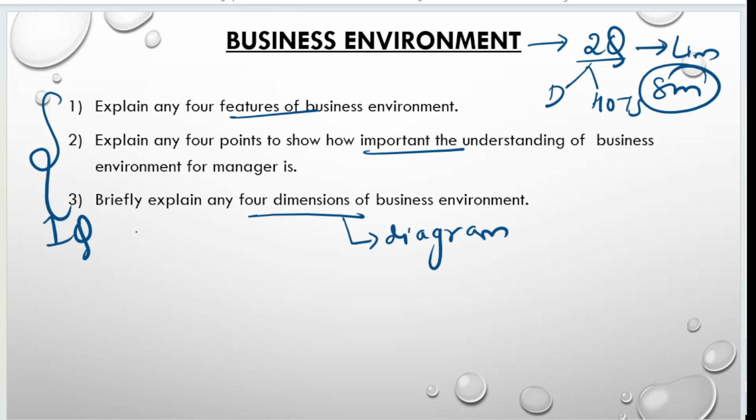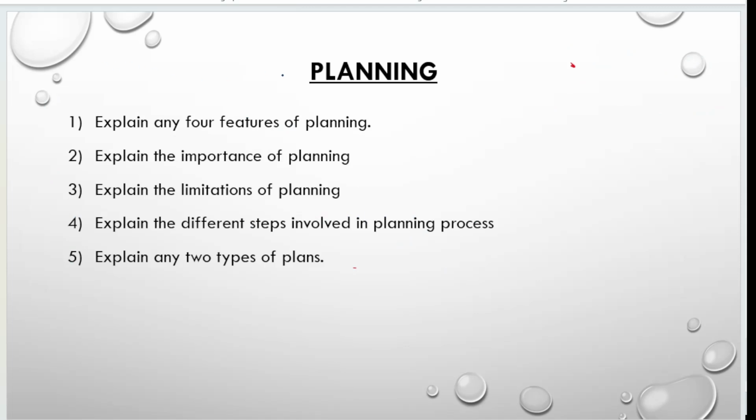Okay. Next, planning. You take this chapter. You don't skip this chapter for your 4 marks. See, planning is a very simple and very easy chapter for your 4 marks because here you are going to get all the direct questions. Okay. One is features of planning, another one is importance of planning, limitations of planning, what are the different steps involved in the planning process, and types of plans.